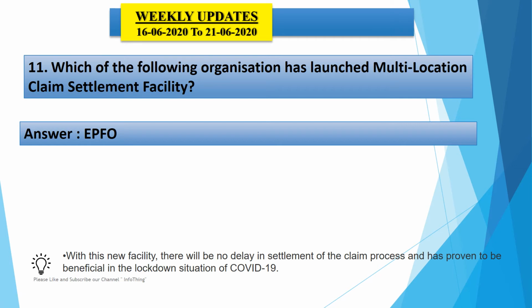They can withdraw their amount, claim their pensions and partial withdrawals, and transfer these claims at any place, from any regional office across the country, online. When it comes to the static part of this question, the headquarters of EPFO is in New Delhi. So here the answer is EPFO. The EPFO has launched this multi-location claim settlement facility.